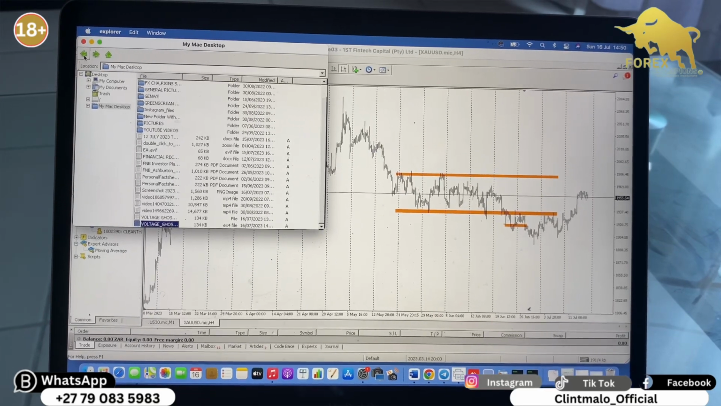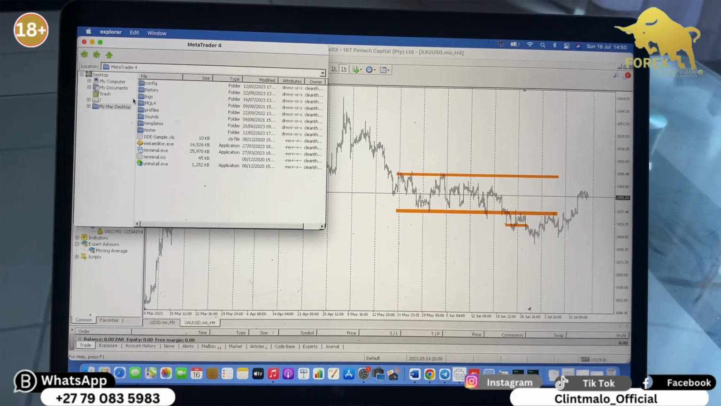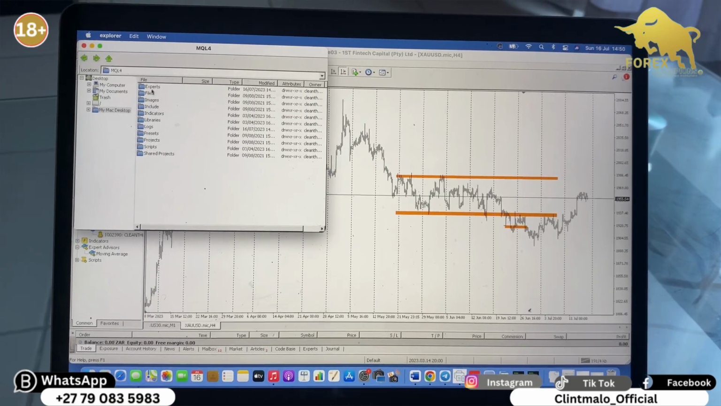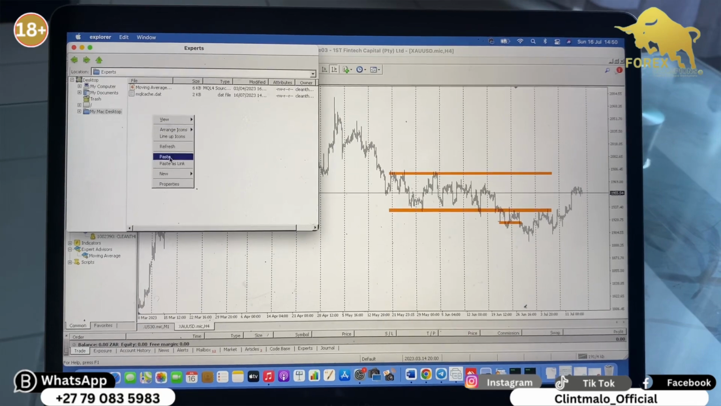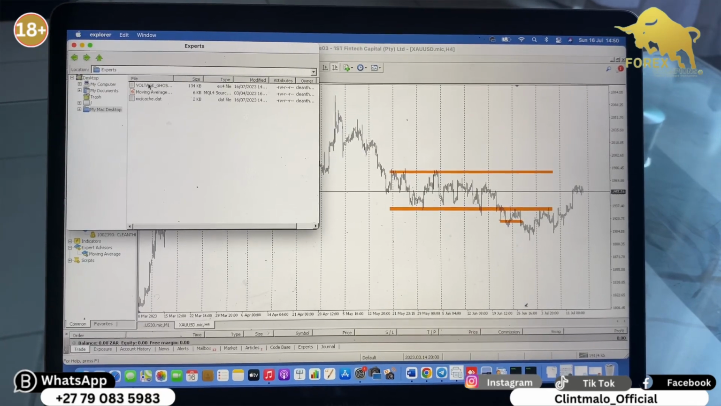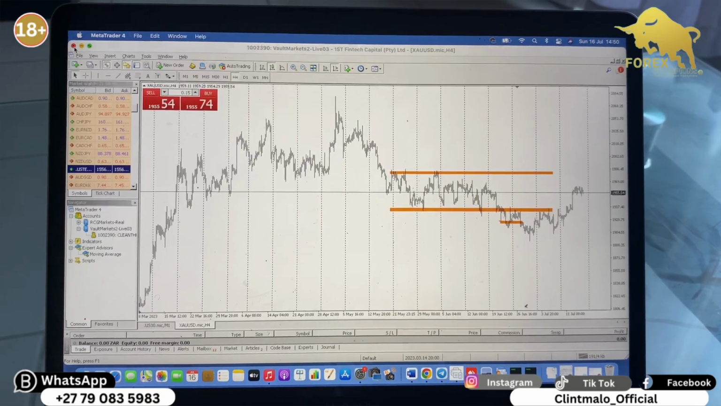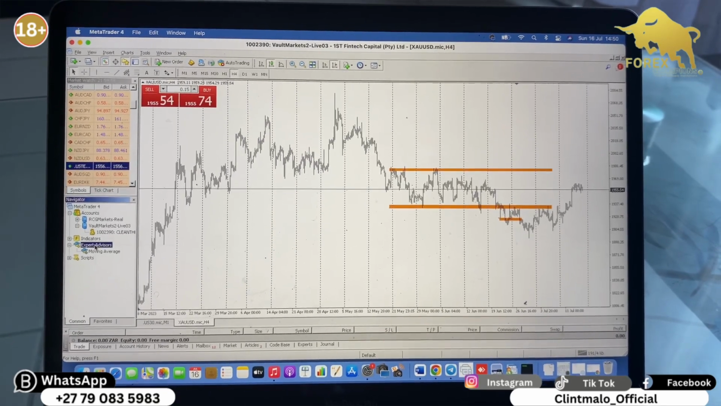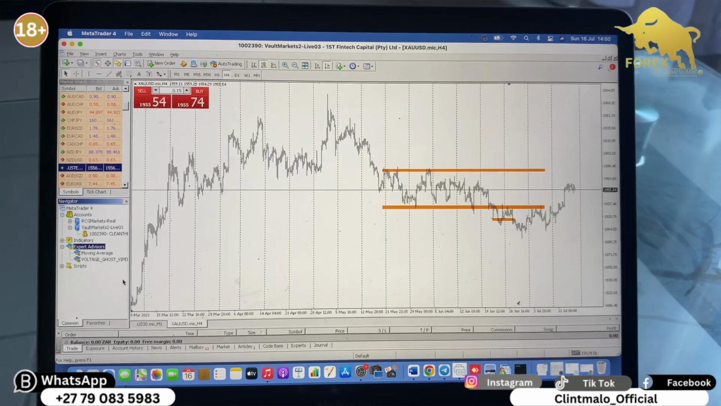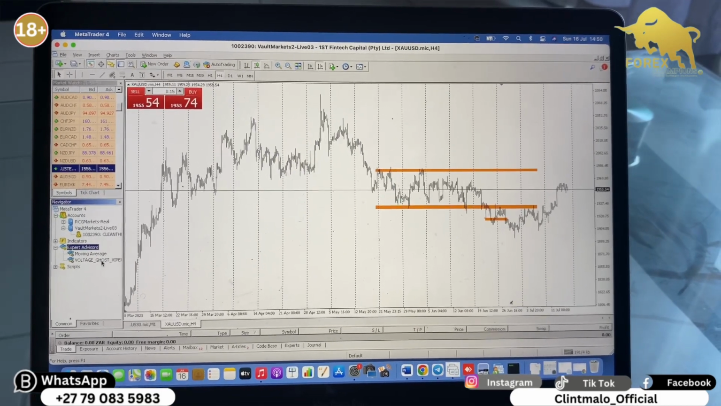then you go back to MQL4, then you go to Experts. This is where you attach the file that you just copied. It's now in there. Now you can close this page, go back to your MT4. Under Expert Advisor, you refresh. Right, there we go. There is the file.